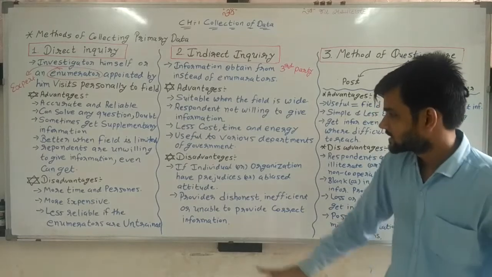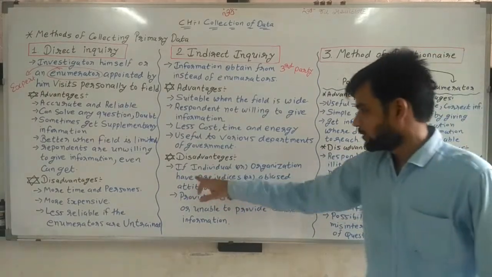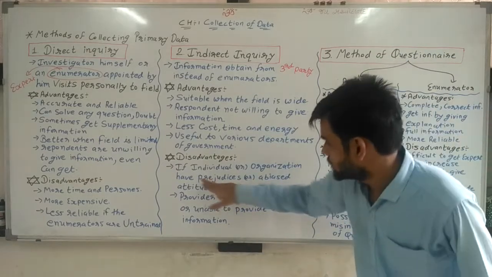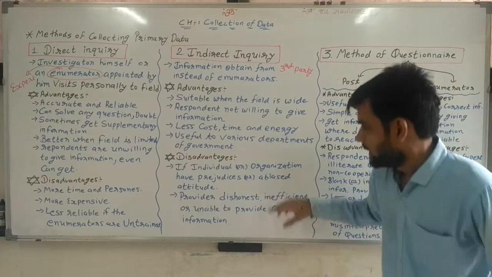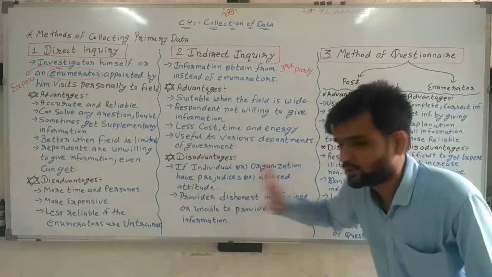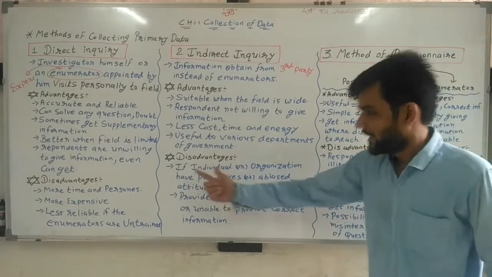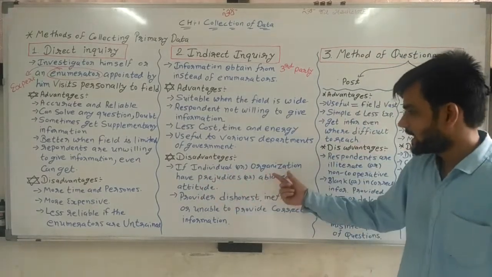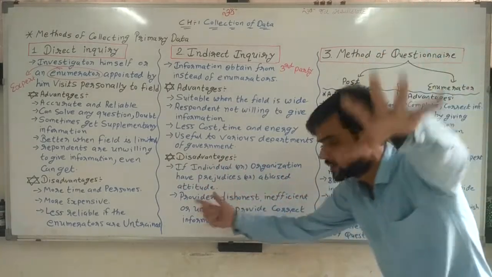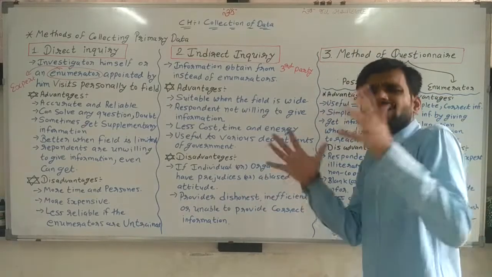If the individual or organization has prejudice and a biased attitude, then that is the limitation. Now sir, what does it mean? Prejudice, bias means what?